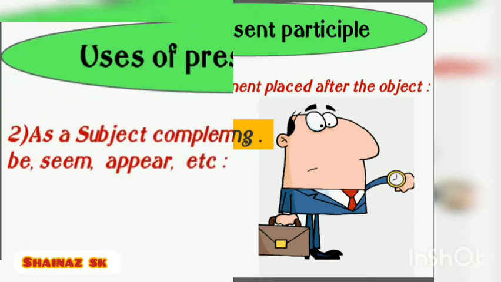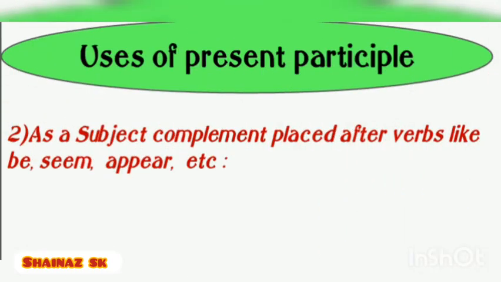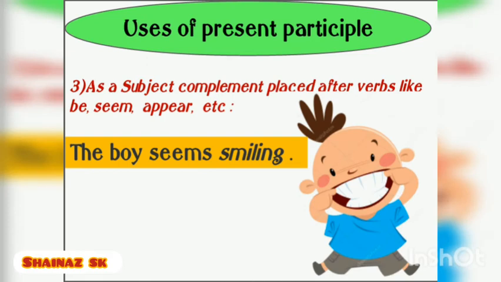Next, we use present participle as a subject complement placed after verbs like be, seem, appear, etc. See the example, the boy seems smiling. Here the present participle smiling is used as subject complement of the subject the boy.